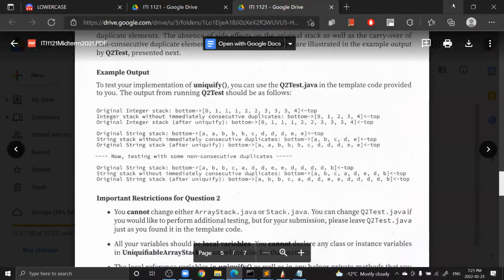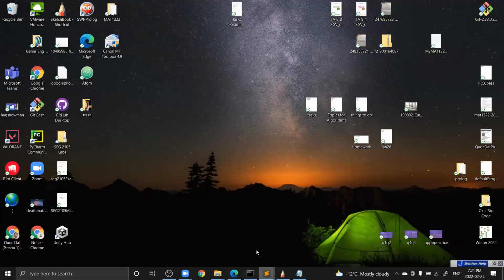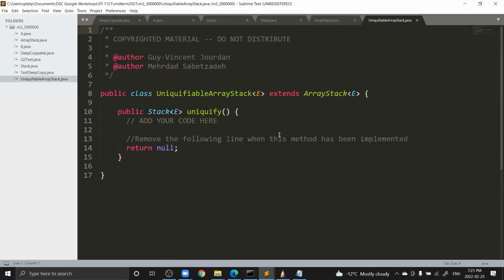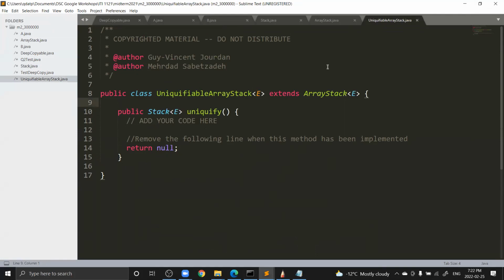Okay, and let's go over the code. So you might see that in the midterm, they give you this class, right? You have a class called, this one is a very long name, and then it extends the array stack. And the array stack extends the stack interface. And the stack interface has is empty, push, pop, and peek. So these are the functions that you can use. And then you have to add your code into this function that returns a stack on its own.